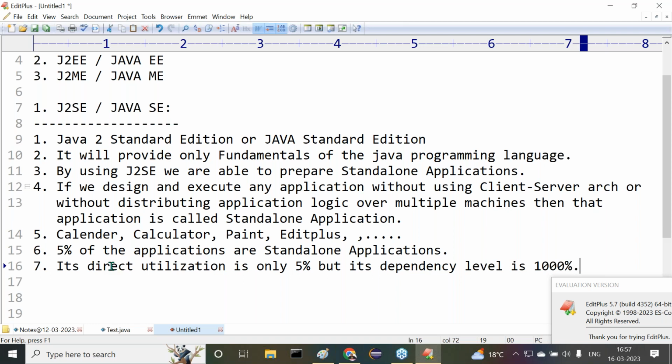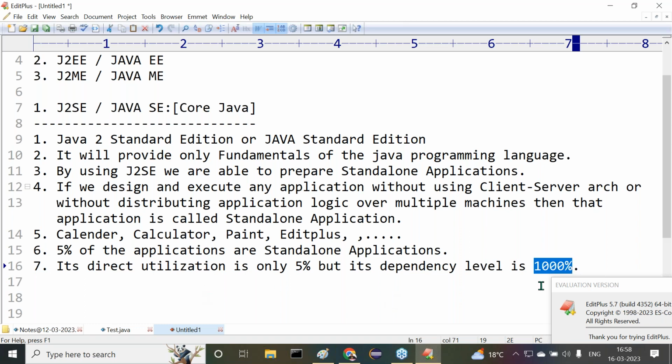If you understand this point now, then you will understand the intention of J2SE and how important it is in the software industry. Its direct utilization by using core Java, by using J2SE, is only 5%. Of course, J2SE you may call core Java, as per the previous terminology. That means by using core Java, only 5% of the applications we are able to prepare. Its direct utilization is 5%, but its dependency level is 1000%, not even 100%.